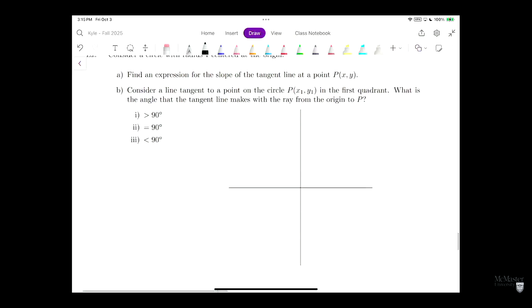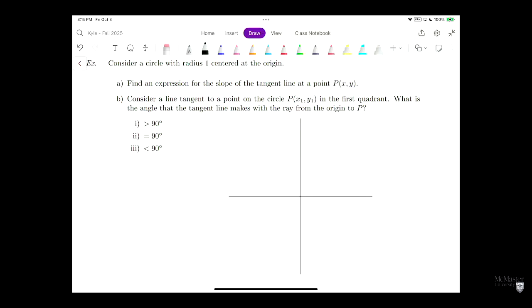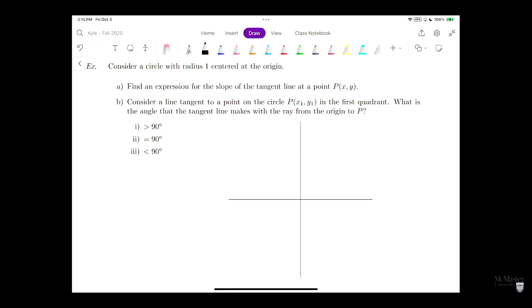So, does anyone remember the equation of a circle? Yes, x squared plus y squared equals radius squared. Or here, because we know the radius is 1, x squared plus y squared equals 1. So, question A says find a derivative, or, I spoiled it. Find an expression for the slope of the tangent line. That's just the derivative dy dx.